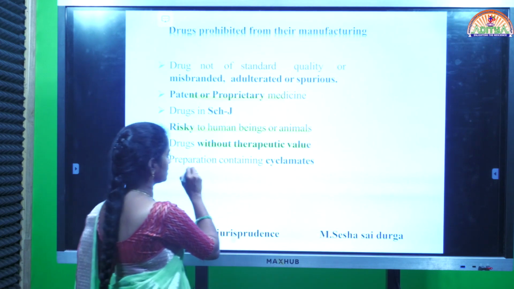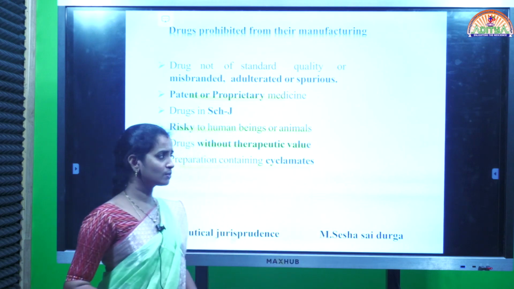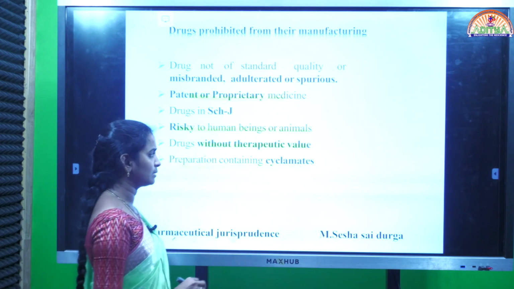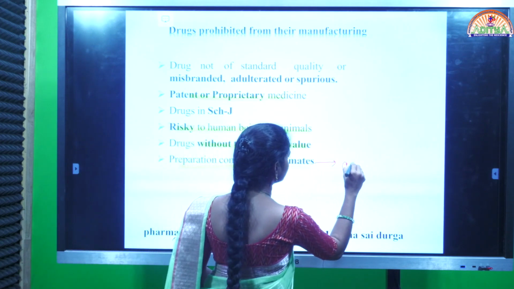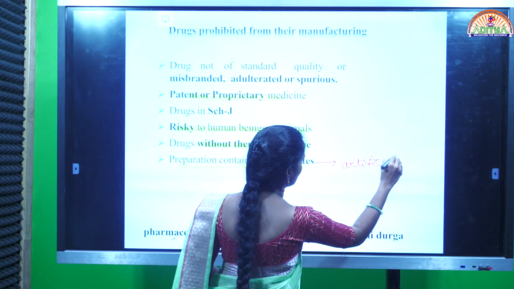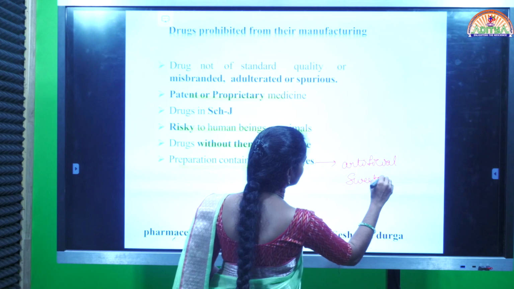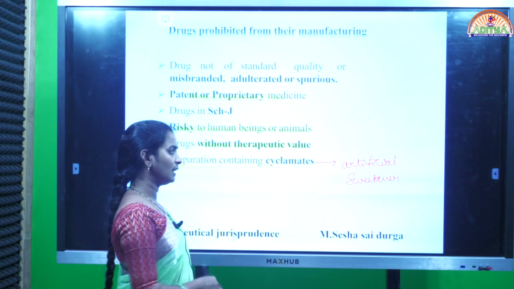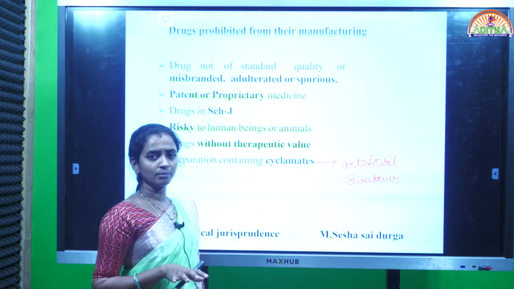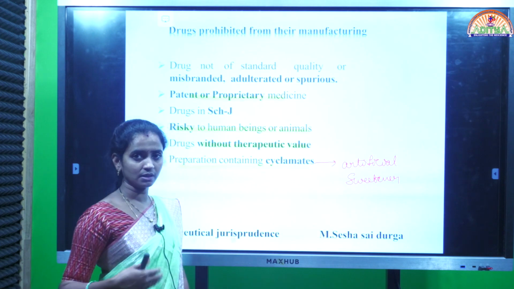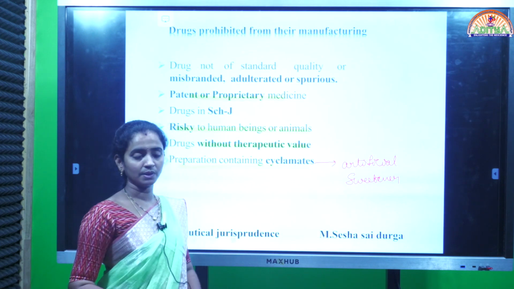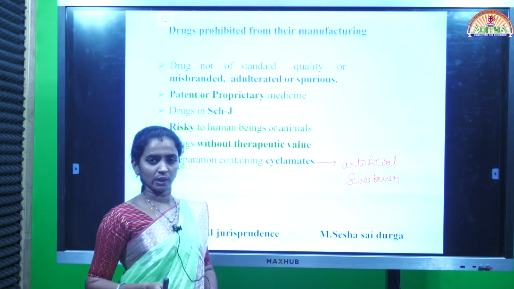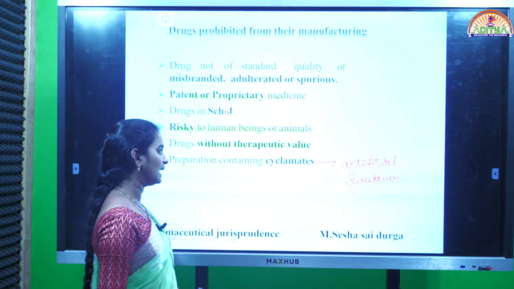And next one, preparations which are containing cyclamates. Cyclamates means nothing but an artificial sweetener, one of the derived forms of sucrose. It is generally used in the manufacturing of tablets and different types of dosage forms like syrups or liquid orals, or some tablets where there is a need of a sweetener. Some of the coating substances like that, we may use artificial sweeteners.